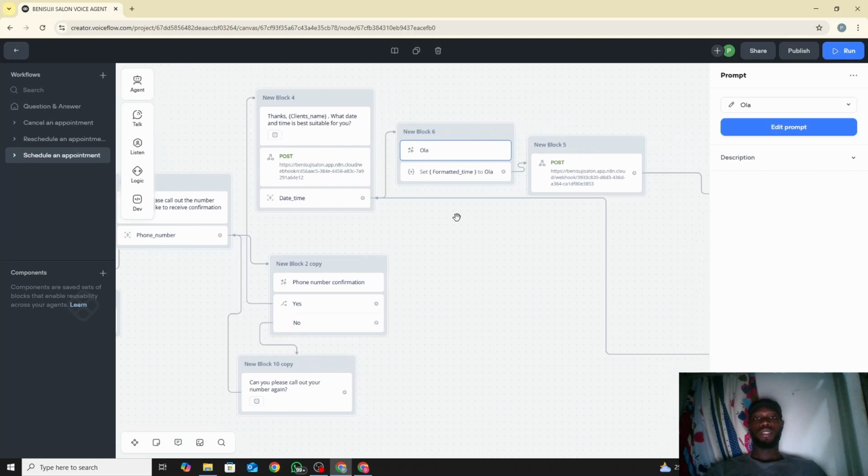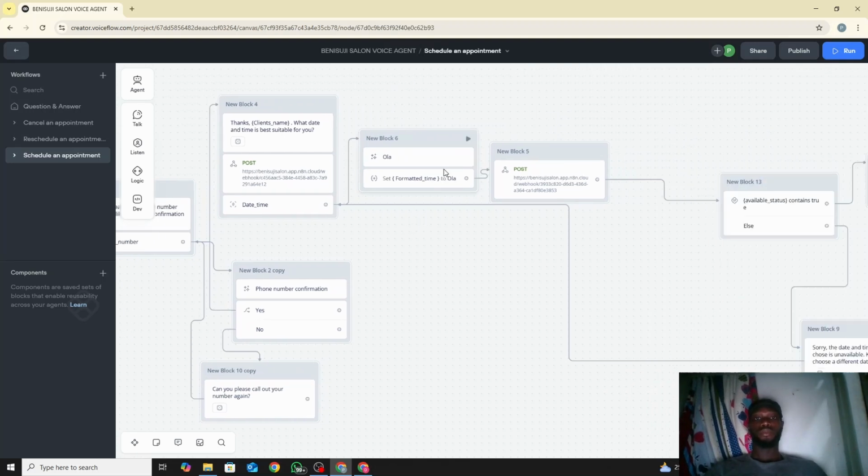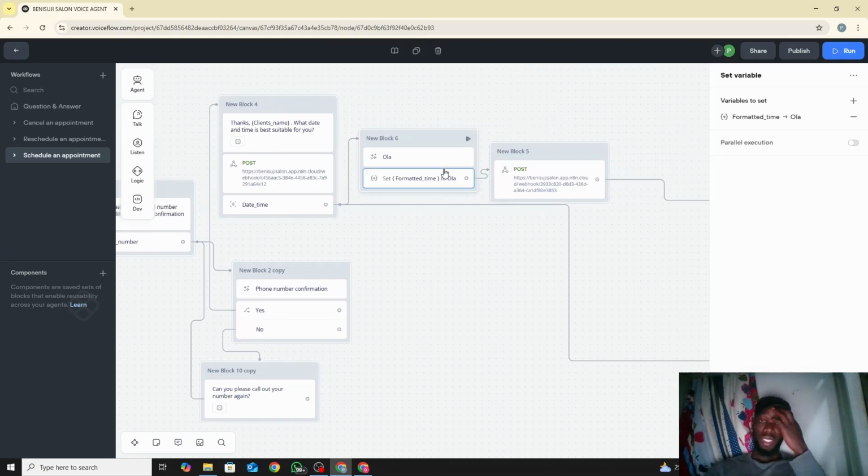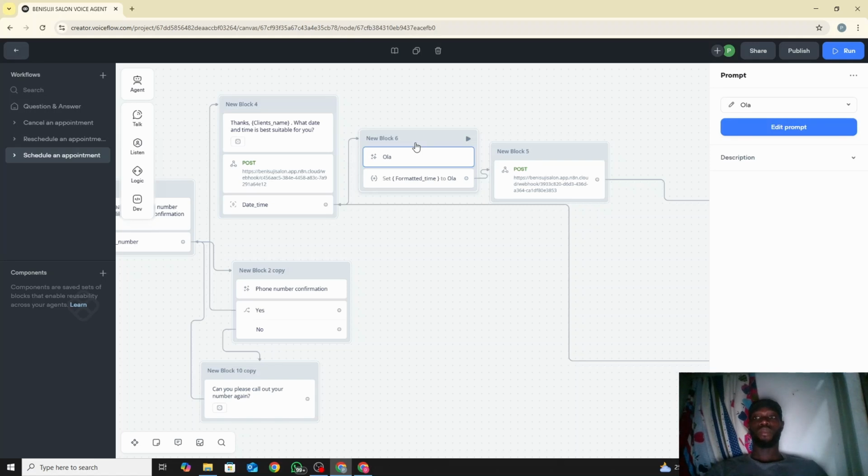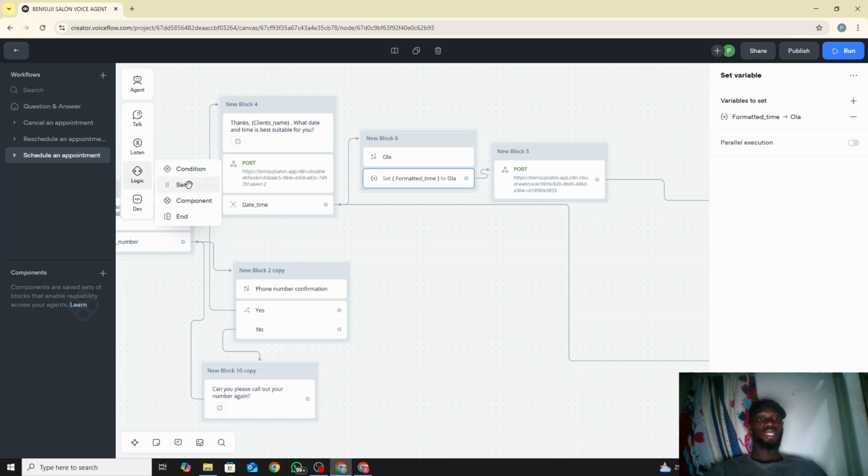So now we need to set the variable. Okay, we want to change the variable. Right now the thing is in a prompt, and the prompt is not actually a variable. So we want to make sure that after converting the time to that format, you save it in a specific variable. For us to do that, we use Set a Variable.